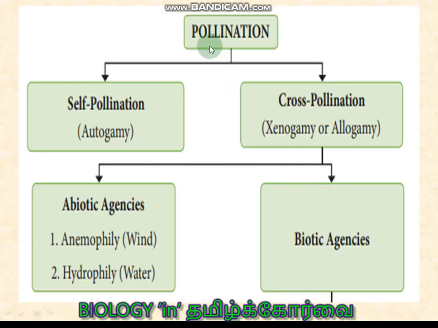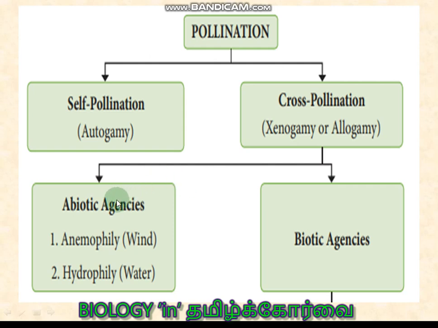Pollination, you know very well, is the transfer of pollen grain from the stamen to the stigma. Self-pollination occurs within the same flower: transfer of pollen grain from the anther to the stigma of the same flower. It is also called autogamy. Cross-pollination is between two different flowers of the same species, and it is called xenogamy or allogamy.